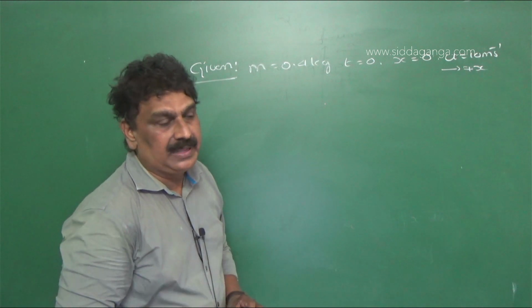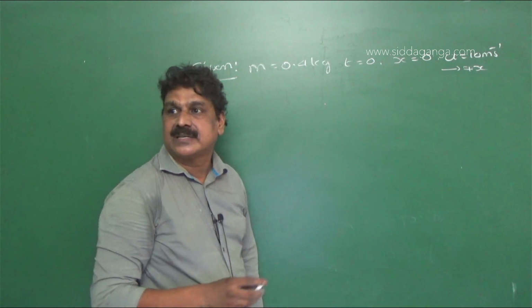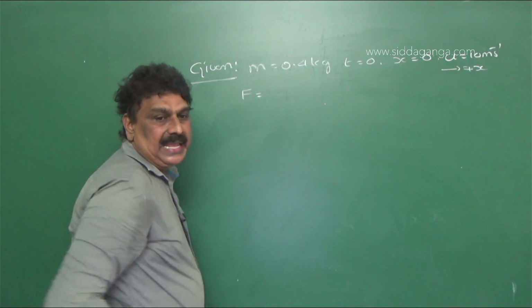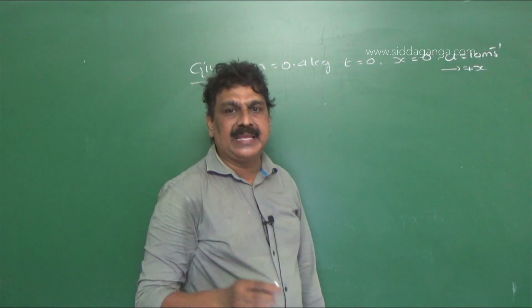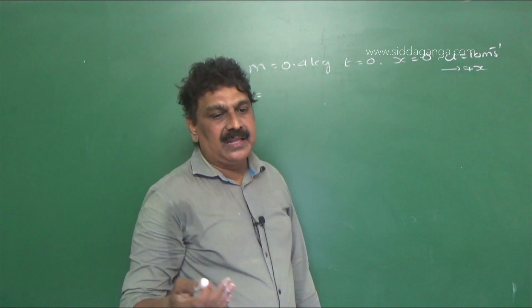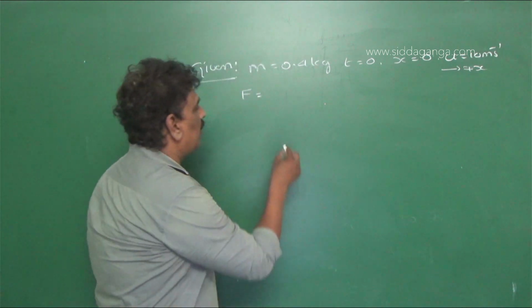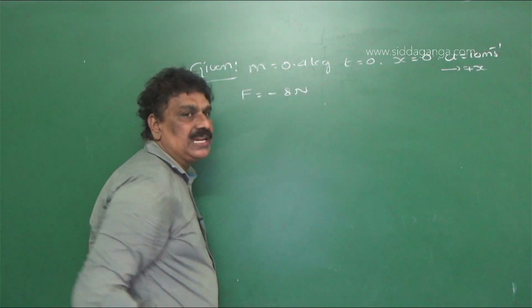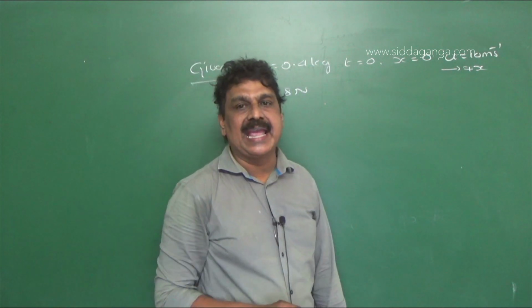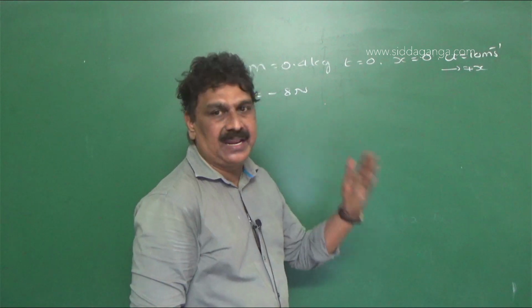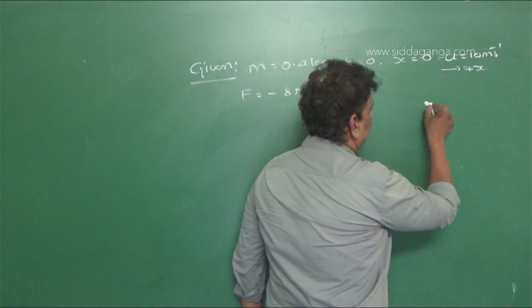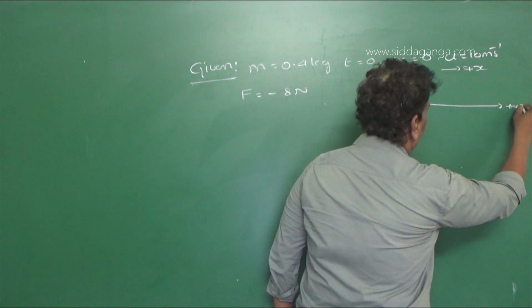Now a force F equal to 8 Newton is acting in the negative x-axis. Therefore, F is equal to minus 8 Newton, because it is acting in the opposite direction. You see it here. This is positive x.